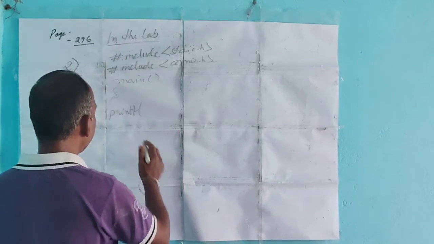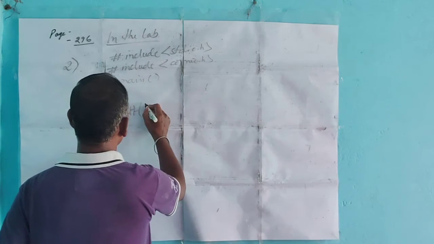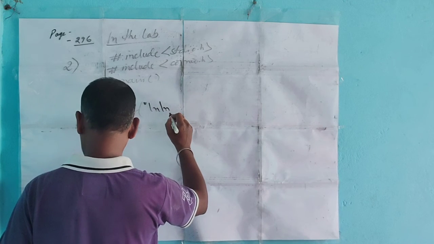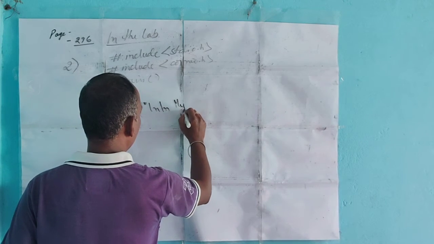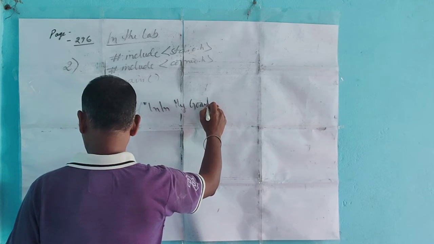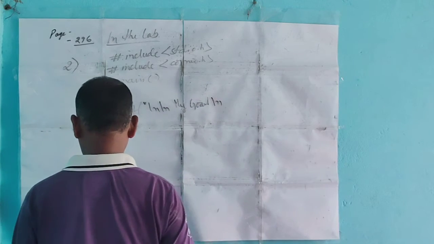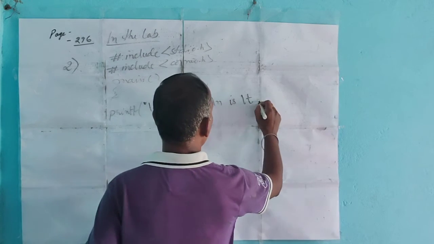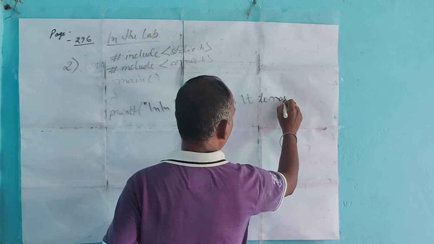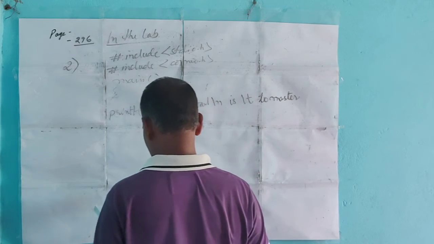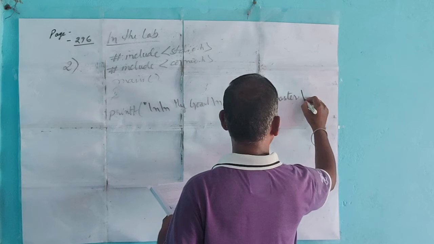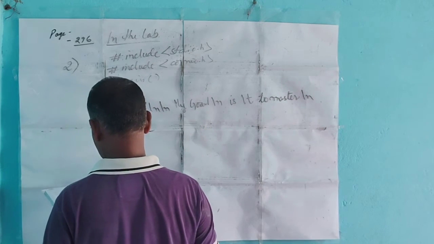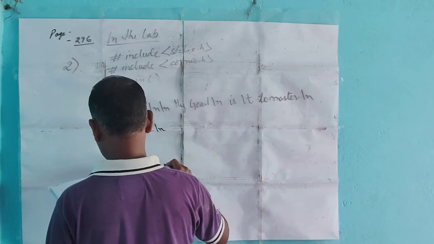In that case, printf, backslash n, again backslash n, my goal is backslash t to master backslash n, then C backslash n programming.